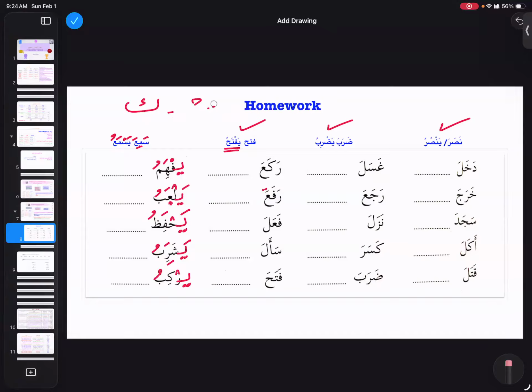But you guys need to master them. You need to do the conjugation, as much as you can. At least take 3 from every bab. And if you can do all of them, that is wonderful. But if it is too much for you, at least 3 from each, you're going to do it. And then you're going to highlight where your damir muttasil is, the grouping wise, right?